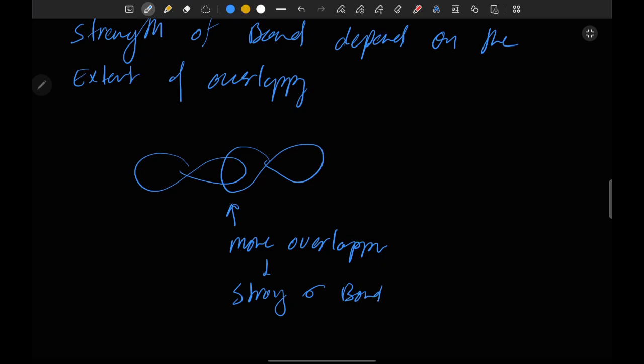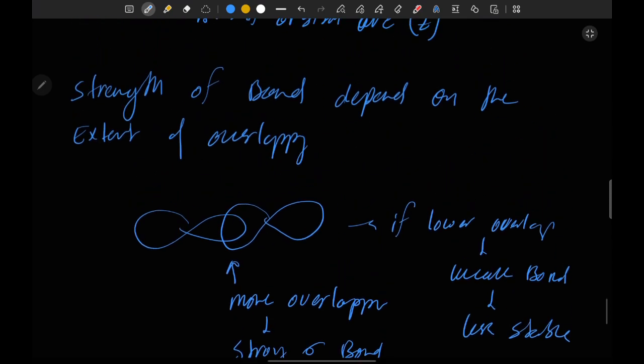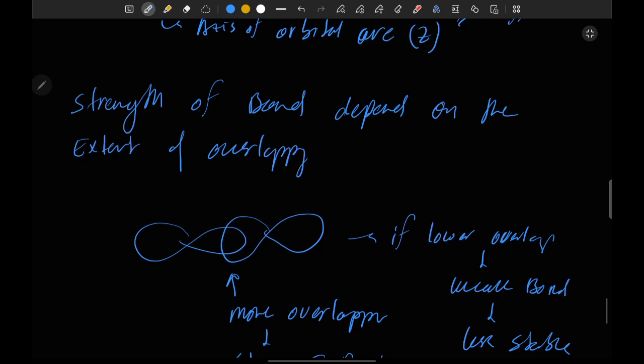If there is lower overlapping, then weak bond formation will take place. This bond is more stable, and this bond is less stable. So this is the importance of the extent of overlapping.